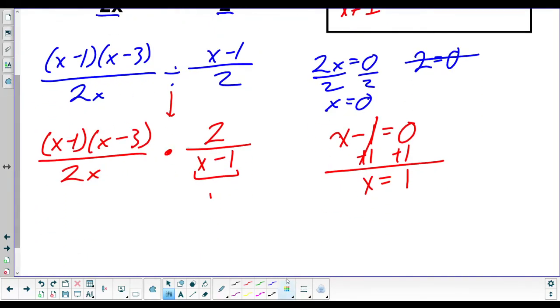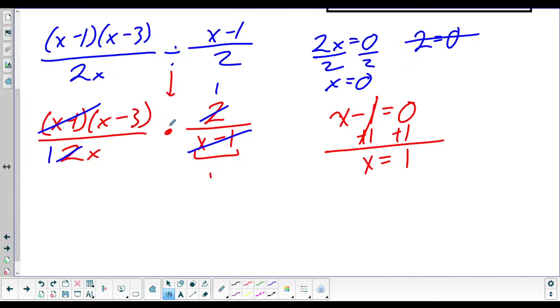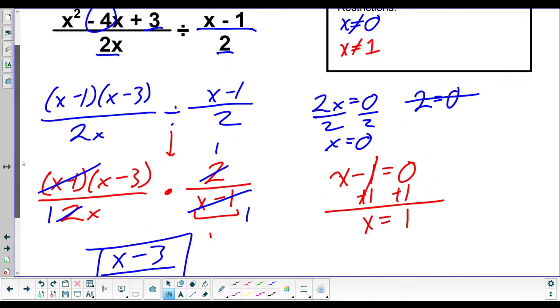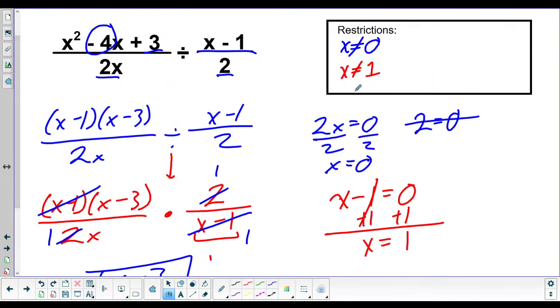Now we do the last easy step, which is canceling. So x minus 1 cancels x minus 1. This 2 can reduce with this 2. 2 goes into 2 one time, 2 goes into 2 one time. So on top, we have x minus 3 times 1. So that's just x minus 3 because times 1 doesn't do anything. And then we have 1x times nothing, times 1. So that's just 1x or x. So our answer is x minus 3 over x with the restrictions that x cannot be 0 and x cannot be 1. And that's it.